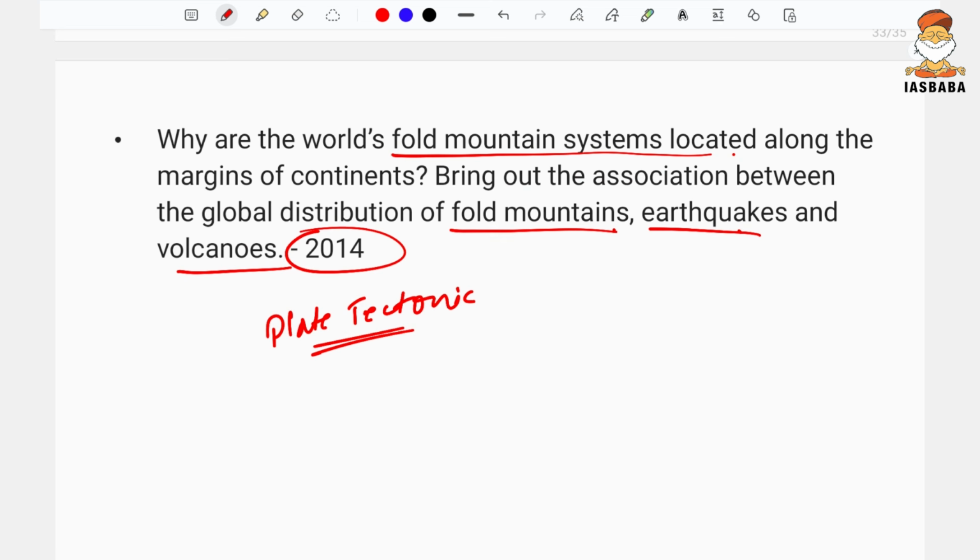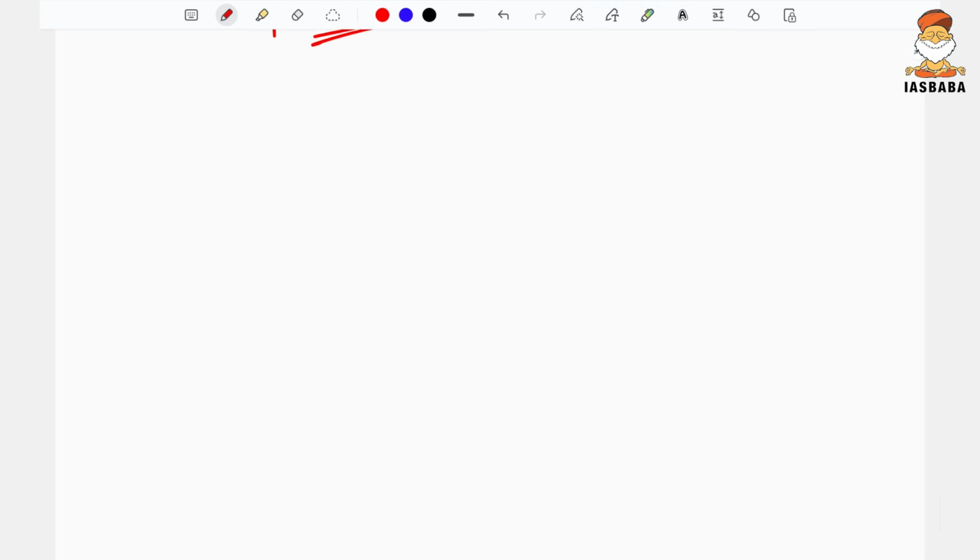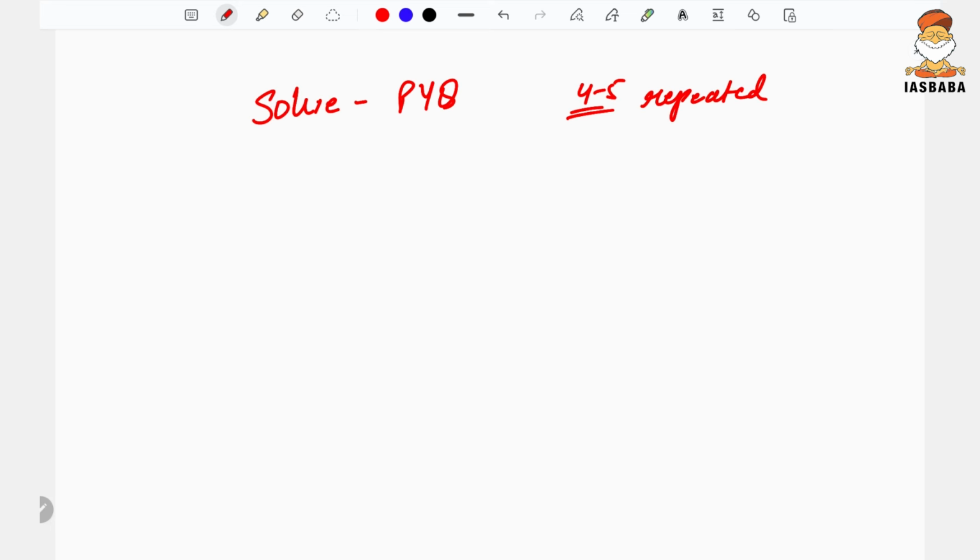I hope that you are in a position to attempt all of these questions and were able to understand them, and the crux of this preparation, I would say, is to solve previous years' question papers. We see that around 4 to 5 questions were repeated. Can you imagine that if out of 7 questions, 4 to 5 are already prepared by you, you may not even waste extra seconds on these types of questions.